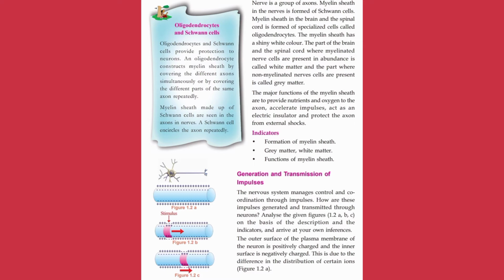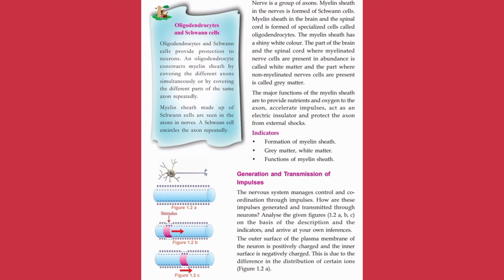Oligodendrocytes and Schwann cells provide protection to the neurons. Who constructs the myelin sheath? The oligodendrocyte constructs the myelin sheath. And how do they construct it? They construct the myelin sheath by covering different axons simultaneously or by covering different parts of the same axon repeatedly. In the myelin sheath, how is it made?